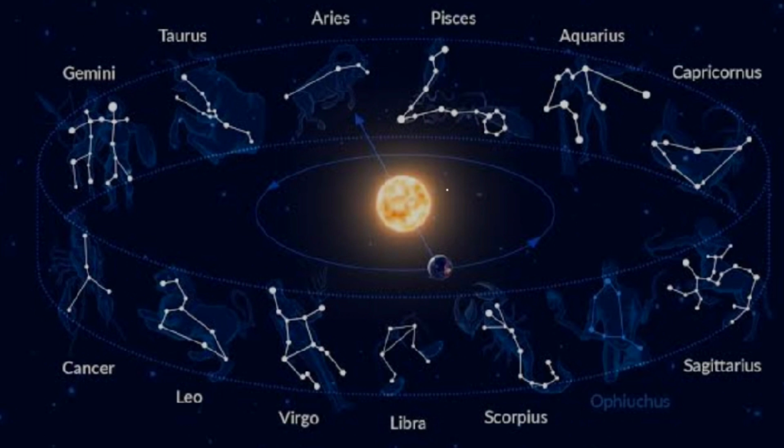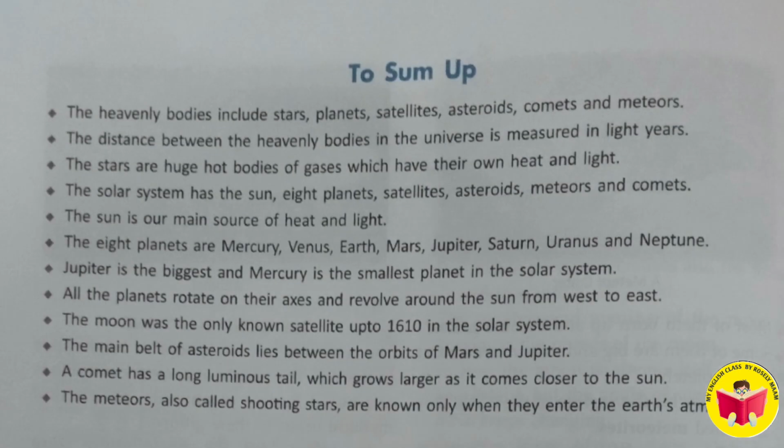So to sum up, the heavenly bodies include stars, planets, satellites, asteroids, comets, and meteors. The distance between the heavenly bodies in the universe is measured in light years. The stars are the huge hot bodies of gases which have their own heat and light.